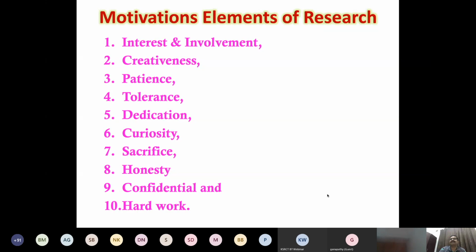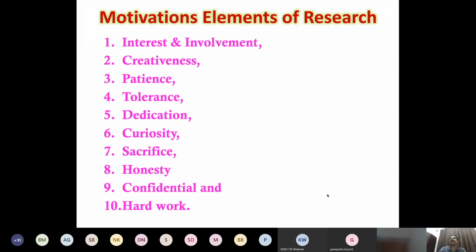Then curiosity. You have to get the curiosity. Okay, tomorrow we can get this result. Tomorrow we can do like this. You have to have new ideas, new expectations. Curiosity means you yourself are also an expert. Okay, I can find it. Okay, we can do this one. Tomorrow I can find the positive drug. Like this, we have to have curiosity. We have to create ourselves.